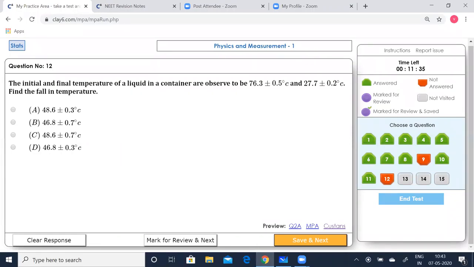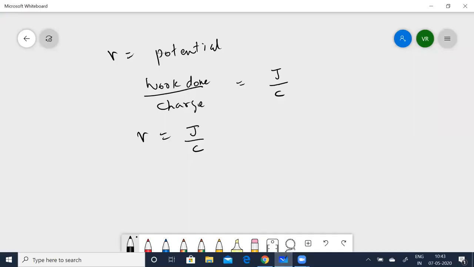Now coming to the errors, which we are talking towards the end. The initial and final temperature of a liquid in a container are observed to be 76.3 plus or minus 0.5 degrees Celsius and 27.7 plus or minus 0.2 degrees Celsius. Now let's work that out. I told you the errors, the small changes, we'll have to add them up, right?